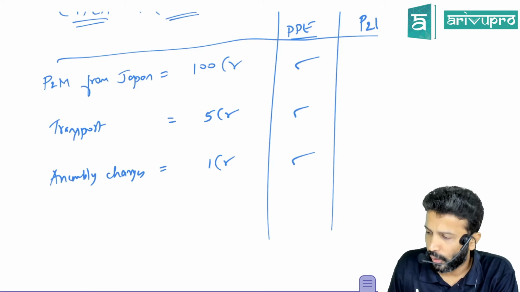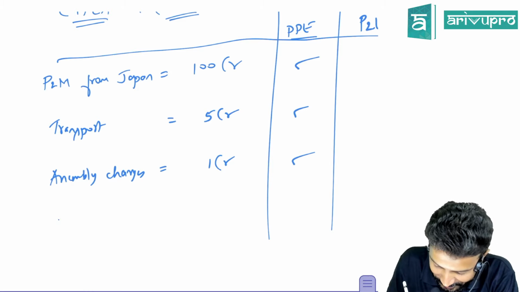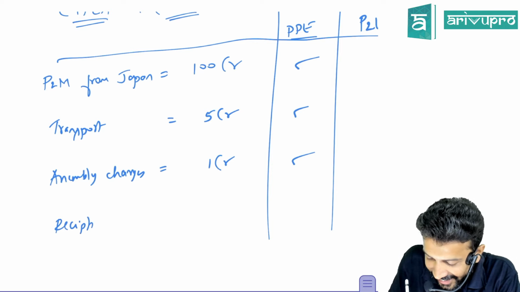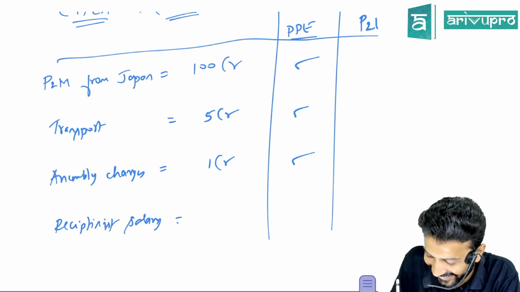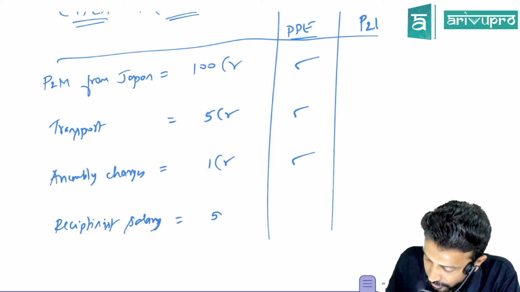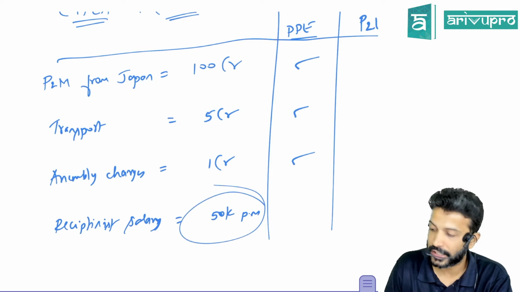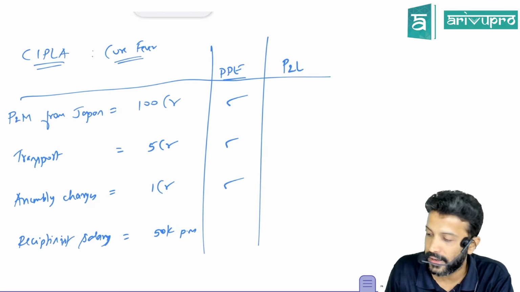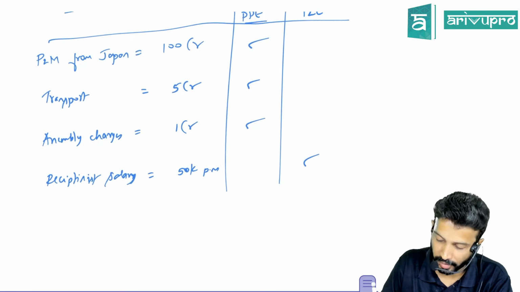Same example. While the assembly was happening, that person was sipping tea. She's still sipping tea. The receptionist's salary. Let's say we are paying the receptionist a salary of 50,000 rupees per month. Can you add the receptionist's salary to the cost of PP, or should it go to P&L? Okay, this goes to P&L. Done.